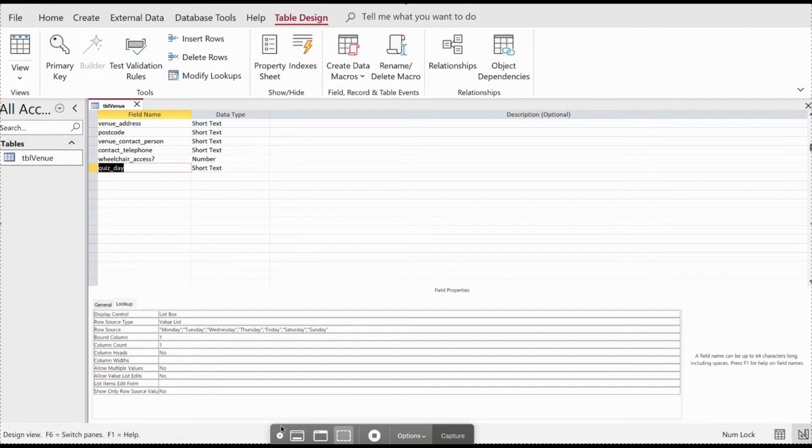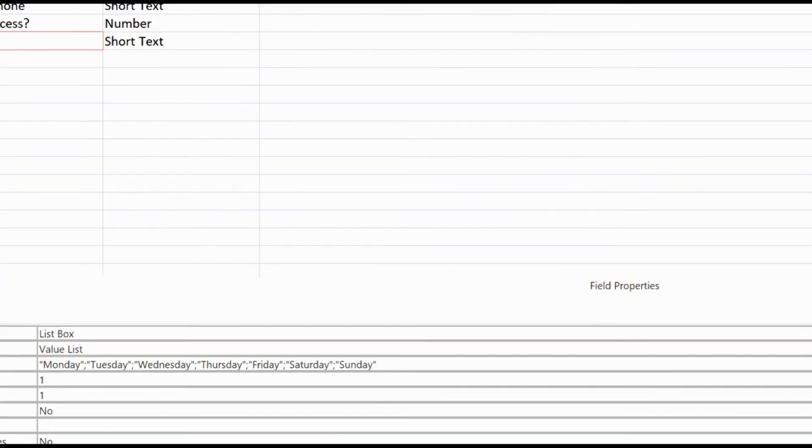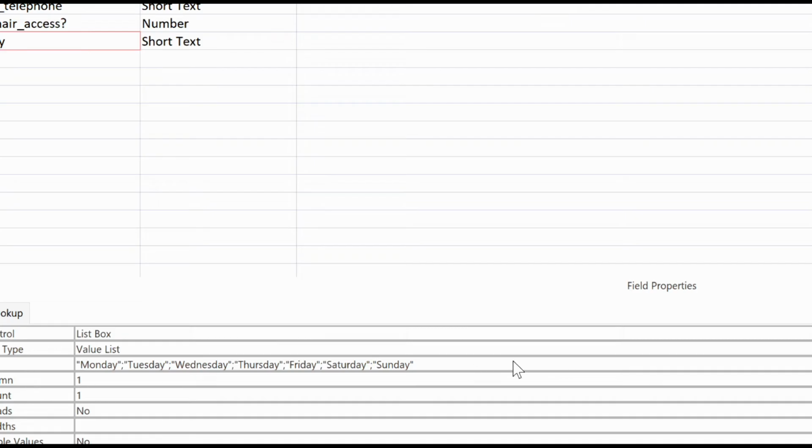So I write the answer this way. Okay, so here I put all the data, then we will see how it looks in the design view.